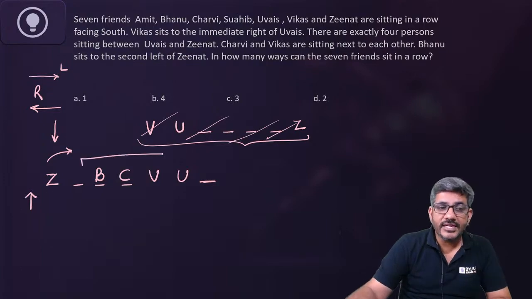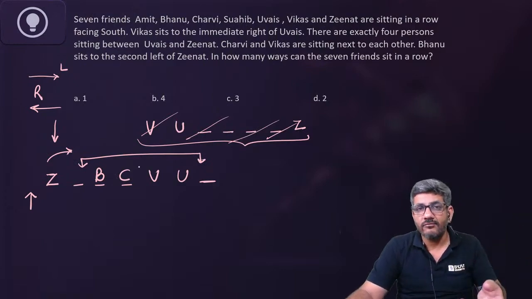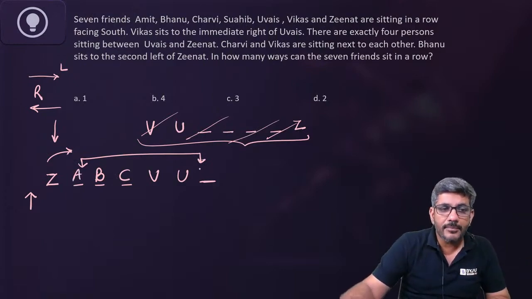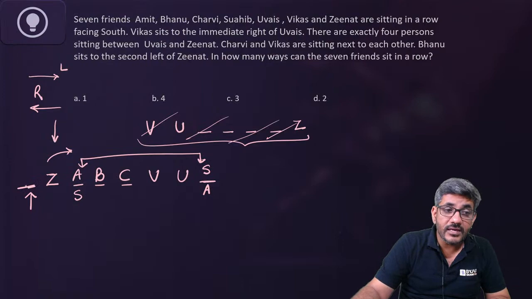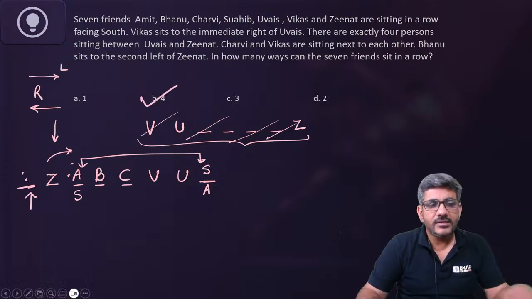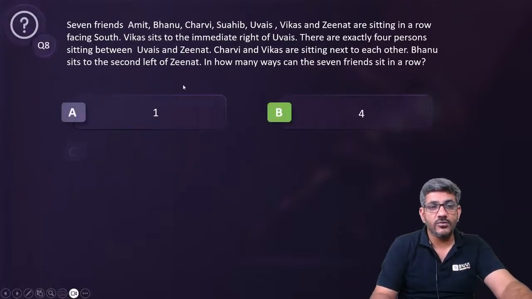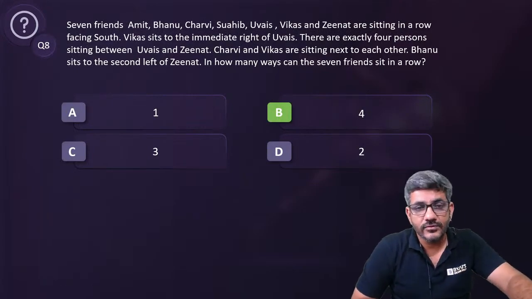And these 2 seats can be filled in 2 ways. Because at one of these seats, Amit would be sitting, at one of these seats, Suhaib would be sitting. तो या तो अमित यहां पर है, सुहैब यहां पर है, या सुहैब यहां पर है, अमित यहां पर है, 2 ways. और ऐसे ही अगर एक सीट यहां हो जाती तो अमित यहां, सुहैब यहां, या सुहैब यहां, अमित यहां, 2 ways. So in total there are 4 ways in which the 7 friends can sit in a row. So my answer for this question is option B, that is equal to 4.